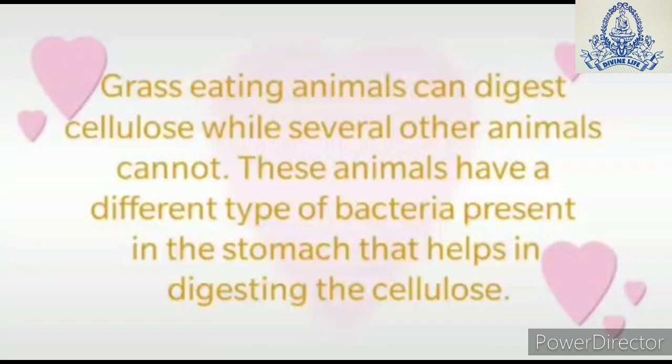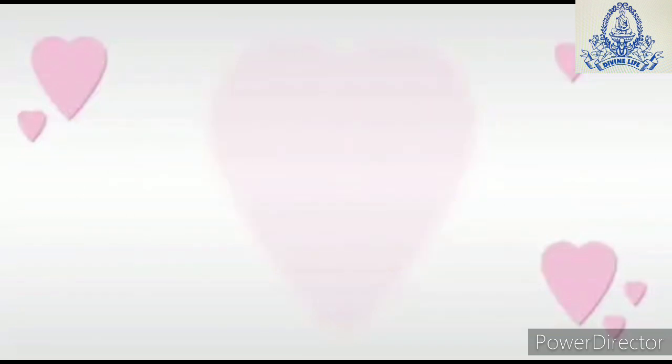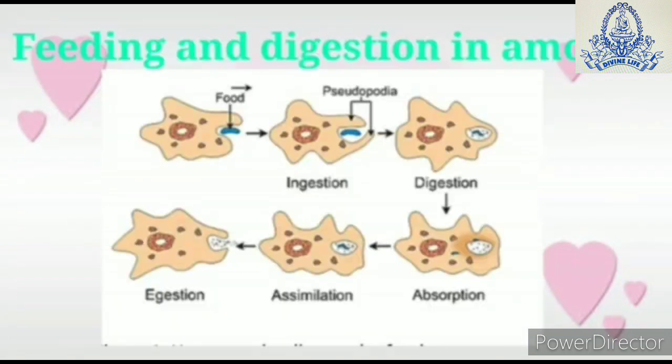The grass contains a carbohydrate known as cellulose. These ruminants can digest cellulose, but several other animals like humans cannot digest cellulose. The ruminants can digest cellulose because in their stomach there is a special kind of bacteria present which helps them to digest the cellulose. Now we will learn the feeding mechanism in amoeba.